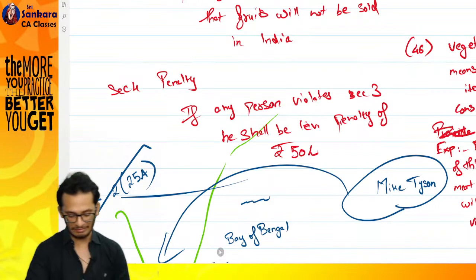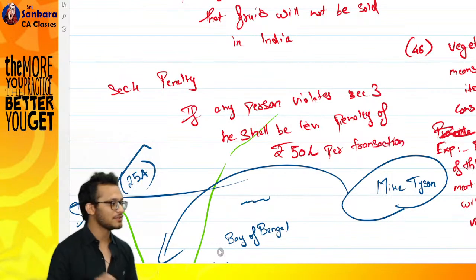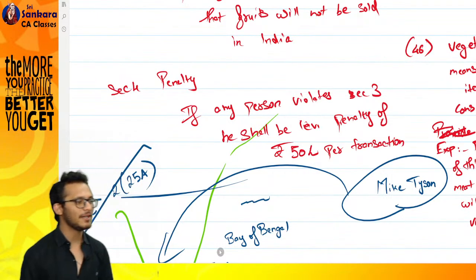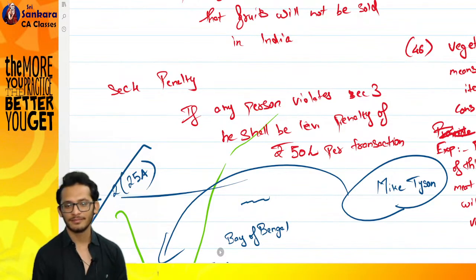Per transaction. He will be levied a penalty per transaction of 3 lakh. Clear or not clear? Yes.